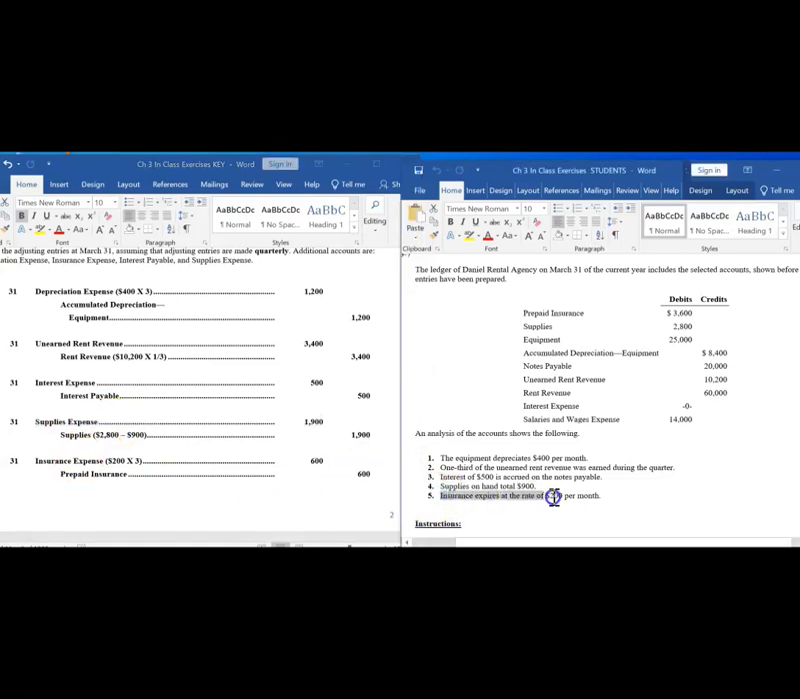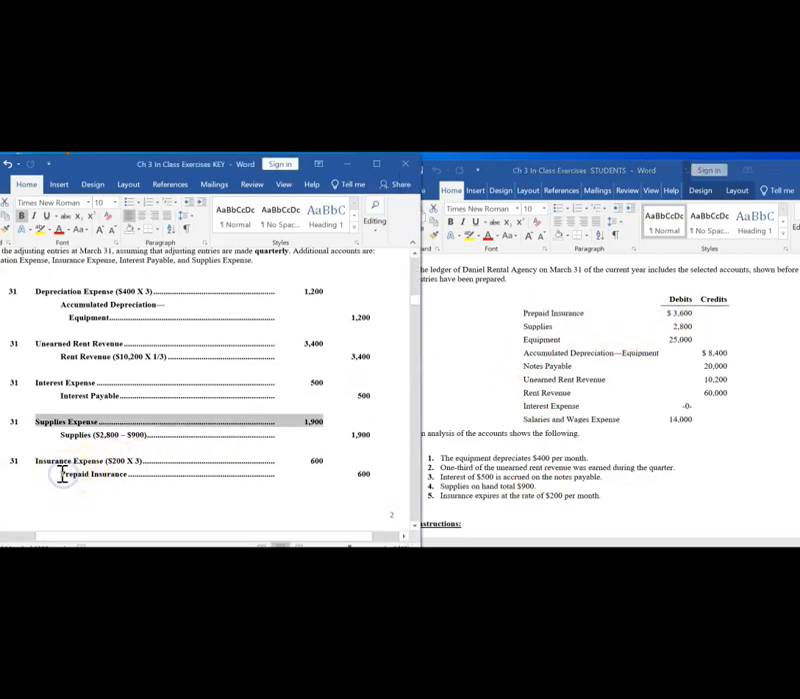Finally, insurance expires at the rate of $200 per month. We have an asset, prepaid insurance, which means at some point we prepaid our insurance. We have an asset of $3,600. However, that insurance was used up or expired. Our insurance cost involve insurance coverage, which is $200 per month. 3 months have passed in this quarter, which means $600 of this prepaid insurance was used up to cover our insurance costs.